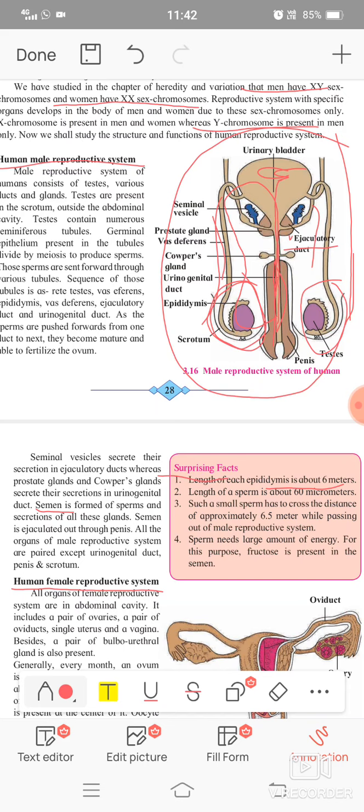Third, such a small sperm has to cross a distance of approximately 6.5 meter while passing out of the male reproductive system. This sperm is traveling a distance of 6.5 meter when it is coming out from the male reproductive system. And last, fourth, sperm needs a large amount of energy. For this purpose, fructose is present in the semen.